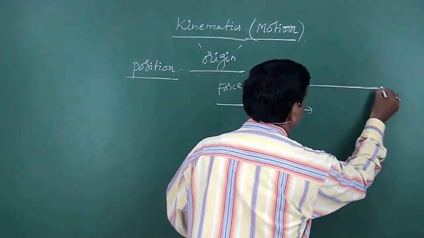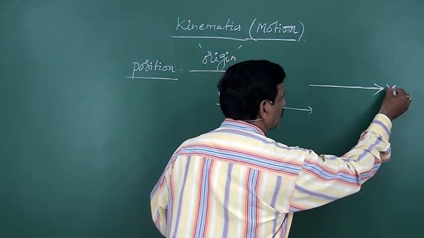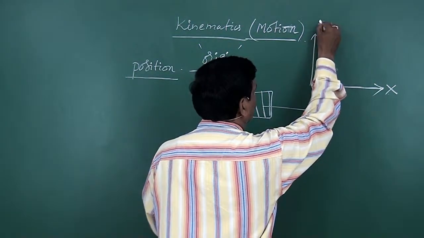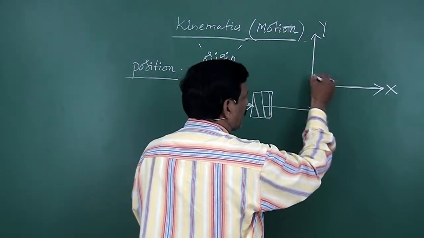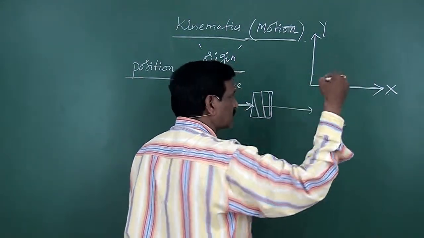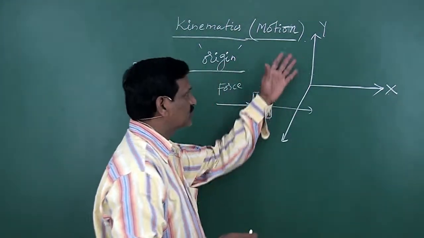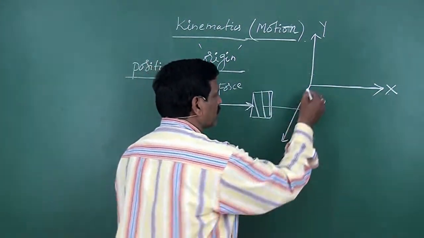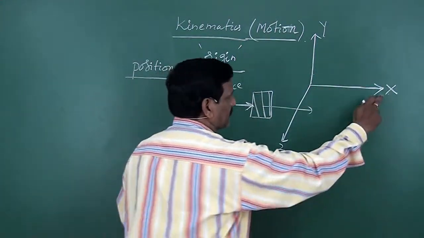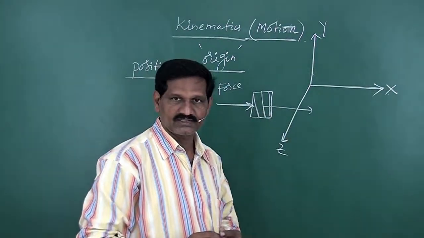This horizontal axis is generally called the x-axis, this vertical axis is called the y-axis, and perpendicular to these two you have the z-axis. It is drawn like this graphically because this is a 2-dimensional plane, so you cannot directly draw the third one, the z-axis. This is called the Cartesian coordinate system.